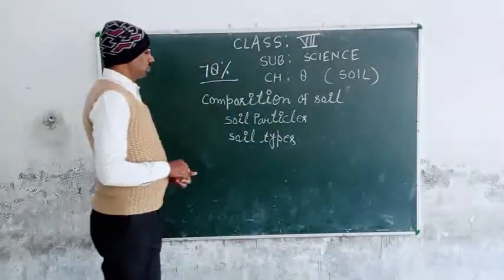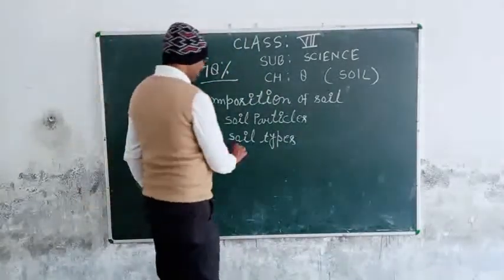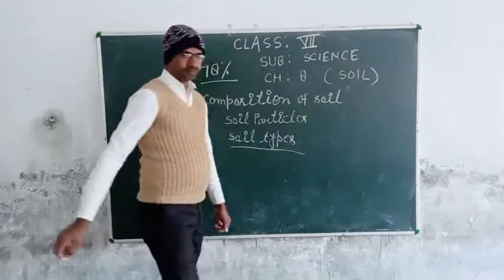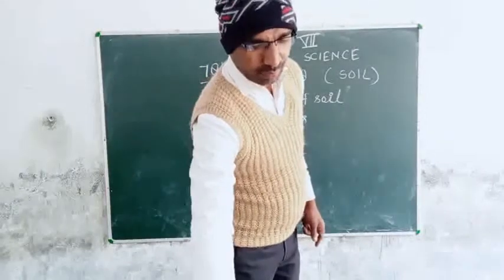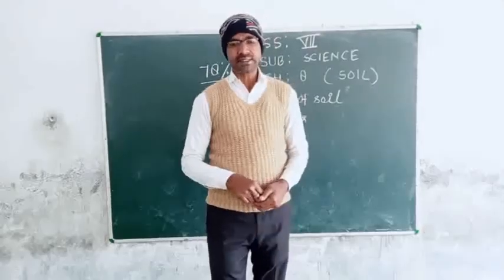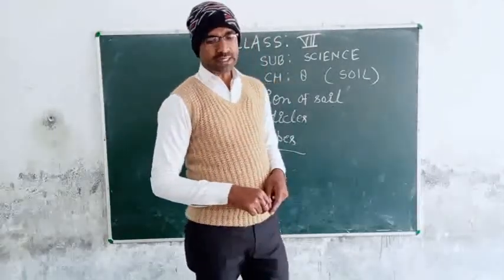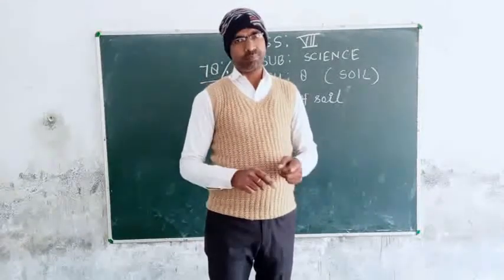Now I am going to describe soil types. Based on the proportion of soil particles, soil may be sandy, clayey or loamy.